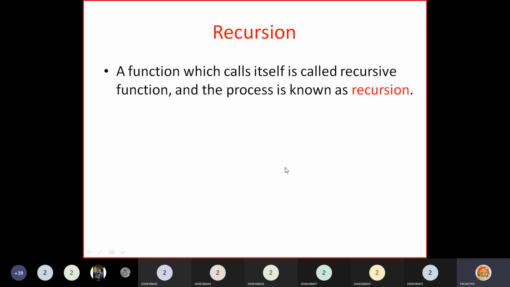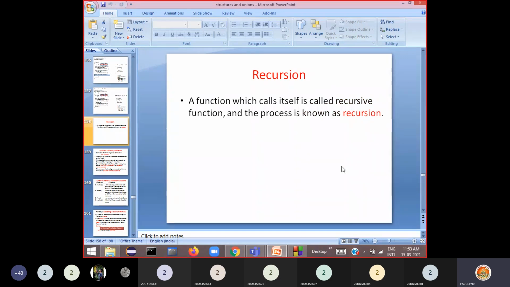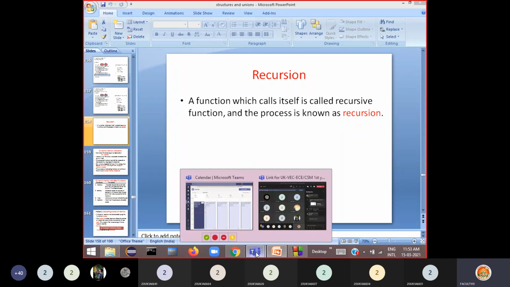Because 5 factorial can be written recursively as 5 into 4 factorial. Again 4 factorial can be written as 4 into 3 factorial. So in terms of itself we are calculating. For such kind of mathematical recursions, you can define a recursive function. I'll take this up in the next class, because this is also an important way of defining functions.